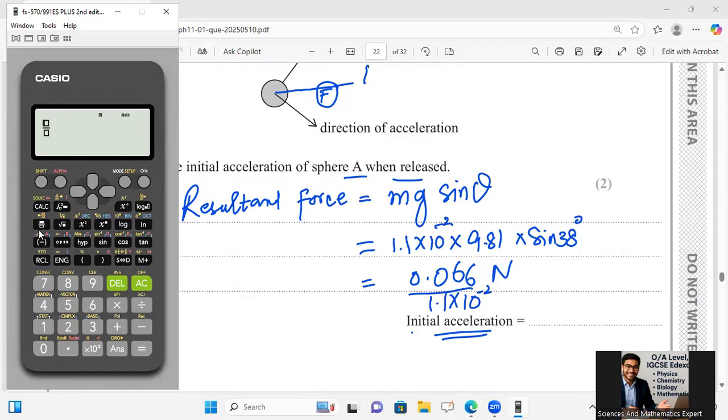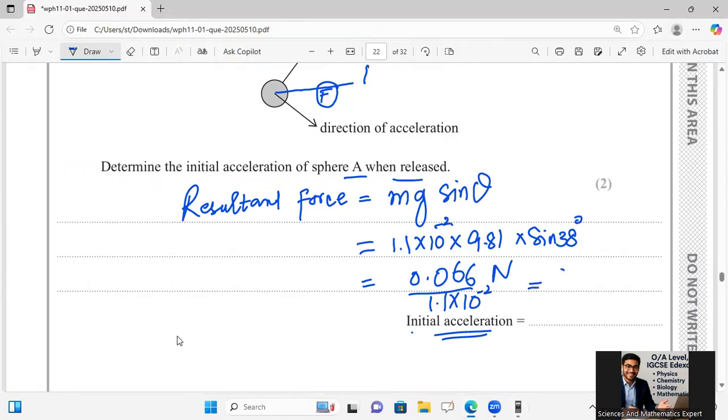Fraction introduced first of all. 0.066 divided by 1.1 multiplied by 10 raised to power minus 2, no need of bracket there, is equal to 6. So it is 6 point something or 6 completely.